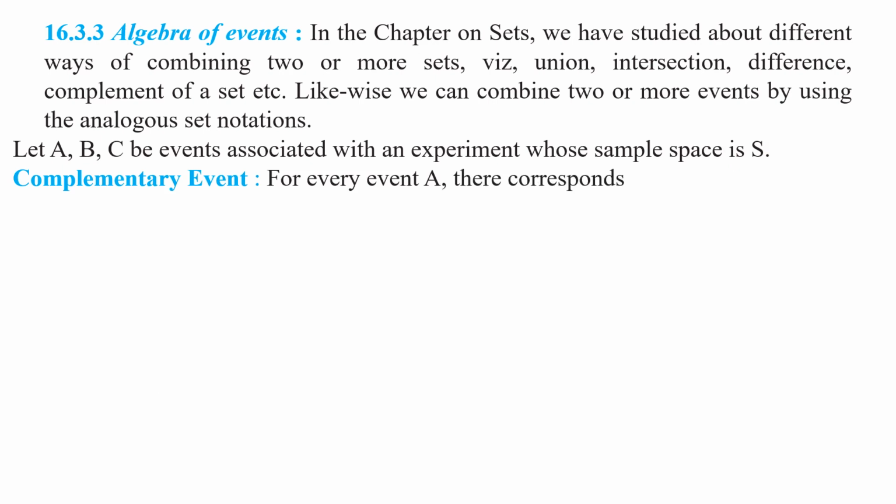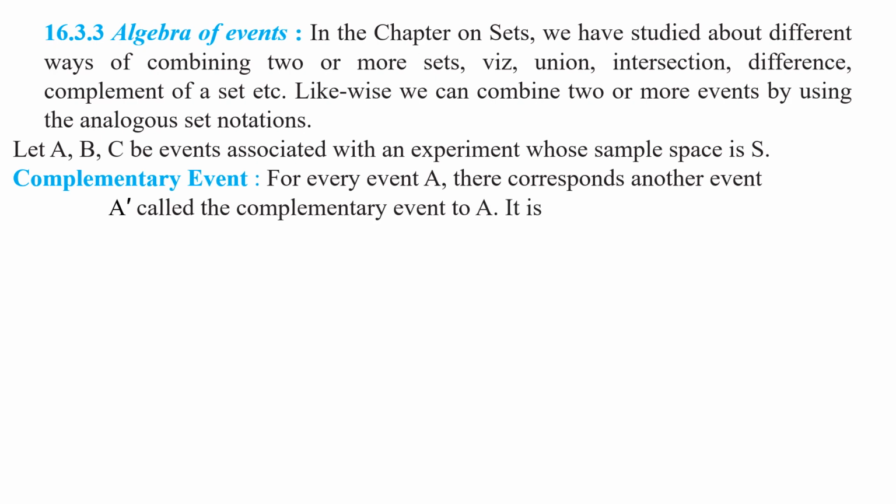Complementary event. For any event A, there corresponds another event A dash, called the complementary event to A. It is also called the event not A. Understood this point, my children? What is meant by complementary event? In set theory we have discussed complementary set.